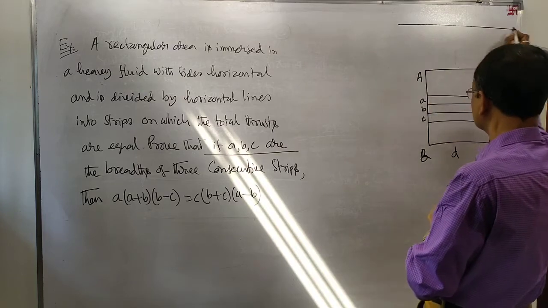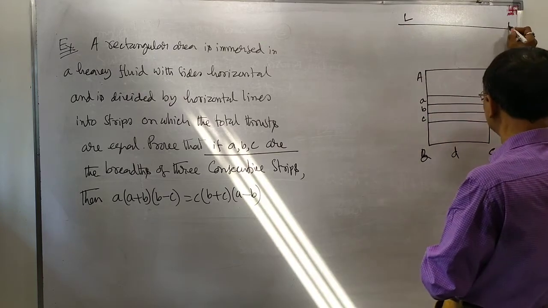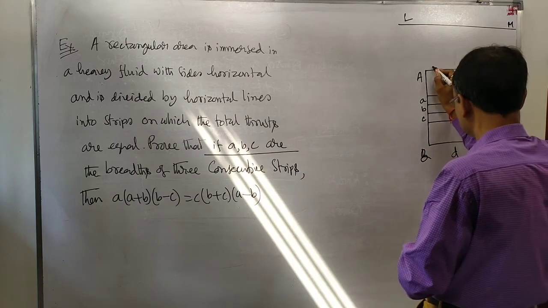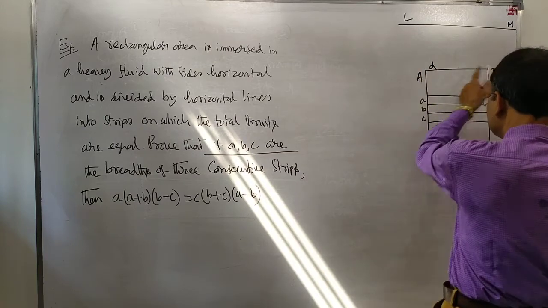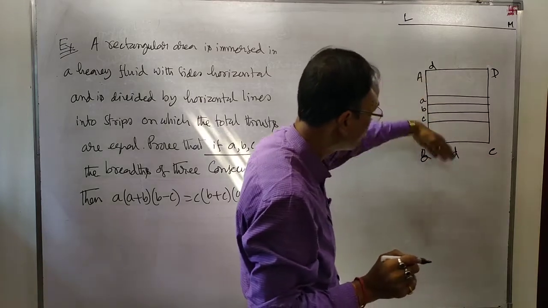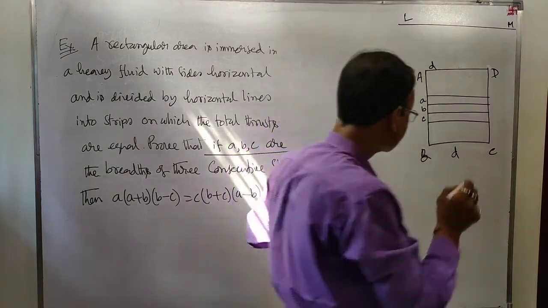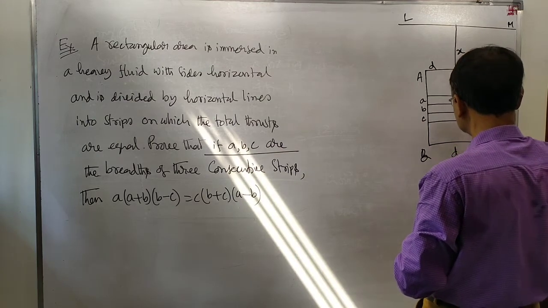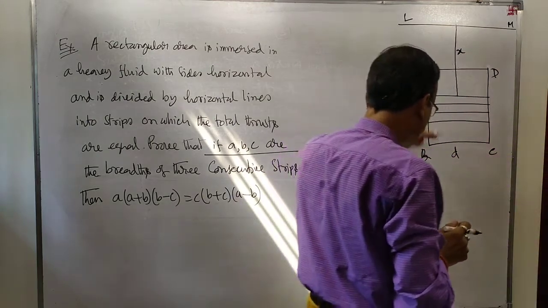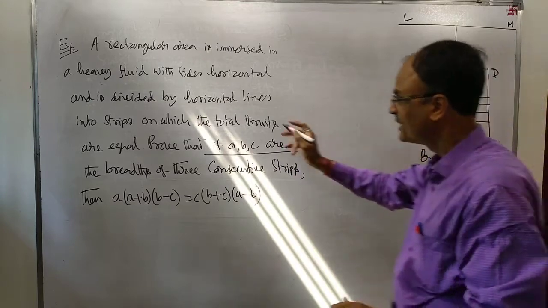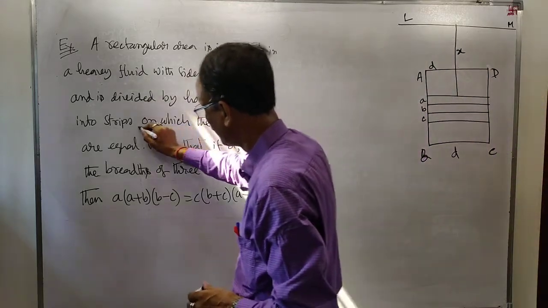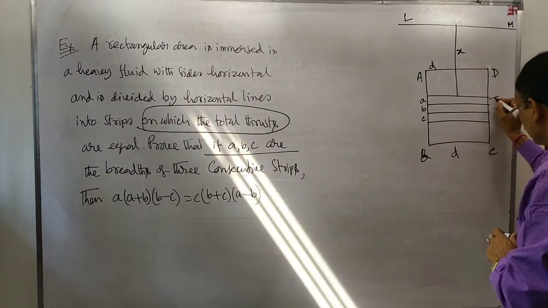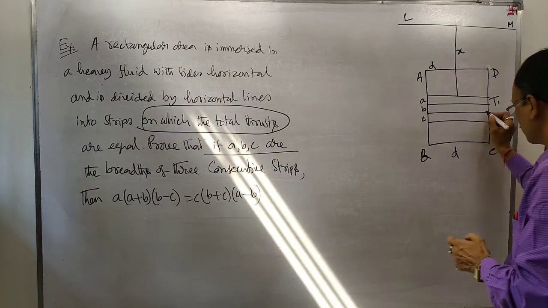Suppose this is the effective surface, LM is the effective surface, and the breadth of the rectangle is D. Suppose this distance is X. The total thrusts on the strips are equal.